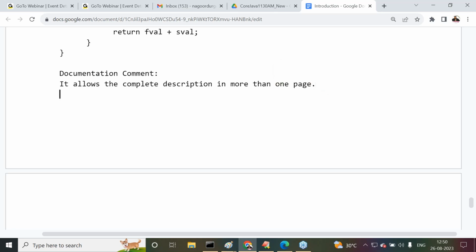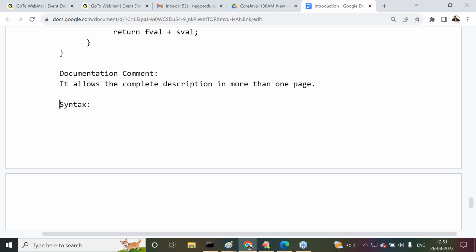Tell me, all of you. A single line comment allows the description in a single line. A multi-line comment allows the description in multiple lines. But a documentation comment allows the description not in the form of lines but in multiple pages, in more than one page. If we have pages and pages of description, we have to use the documentation comment. But what is the syntax of this documentation comment?